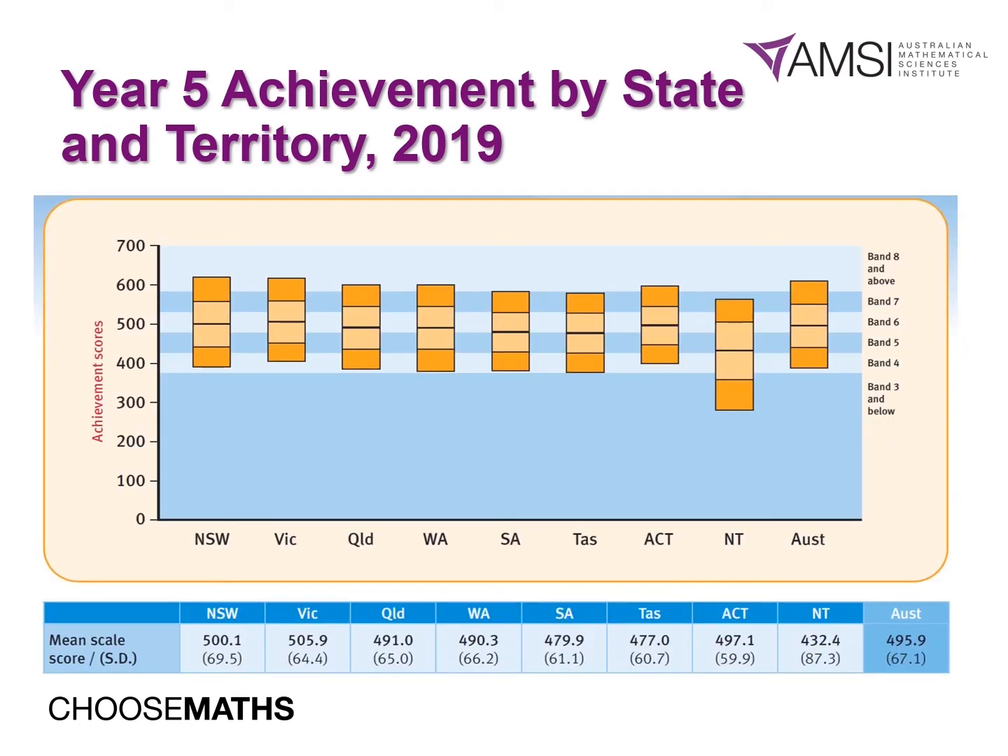This graphical representation is looking at Year 5 student achievement according to the bands and the mean score. So we're looking at Band 4 there, and then the mean scale score was 495.9.